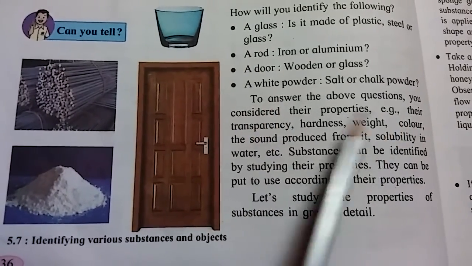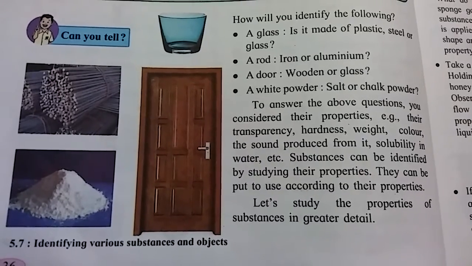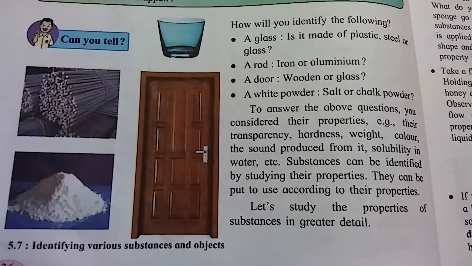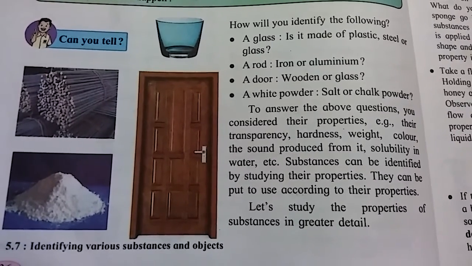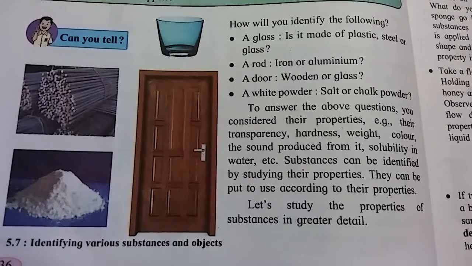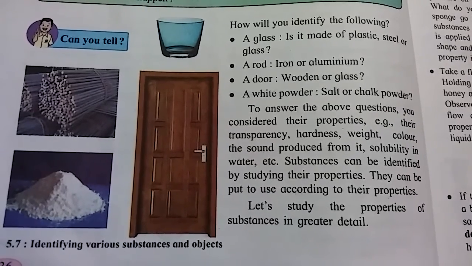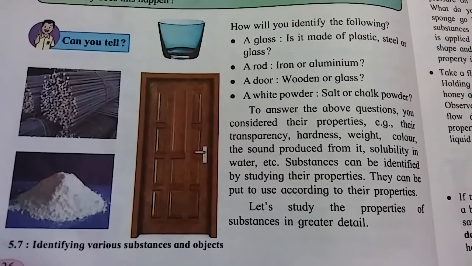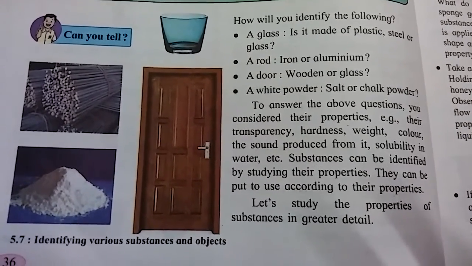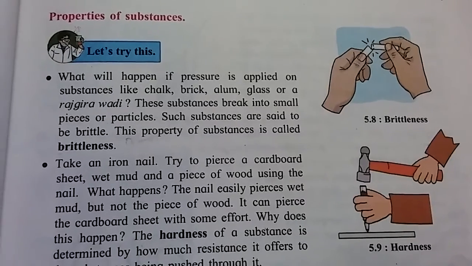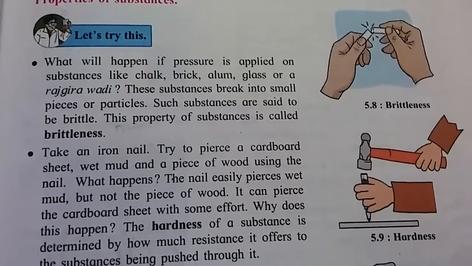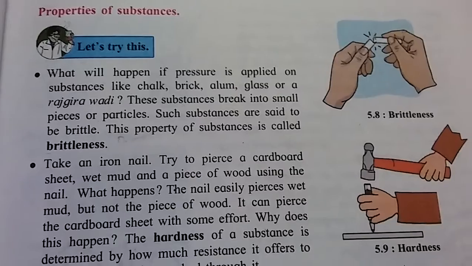To answer the above questions, you consider their properties. For example, their transparency, hardness, weight, color and the sound produced from it, solubility in water, etc. Substances can be identified by studying their properties. They can be put to use according to their properties. Let's study the properties of substances in greater detail. There are 7 properties of substances given in your book. The first property is brittleness.